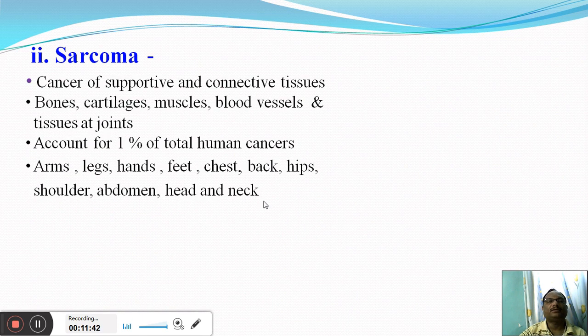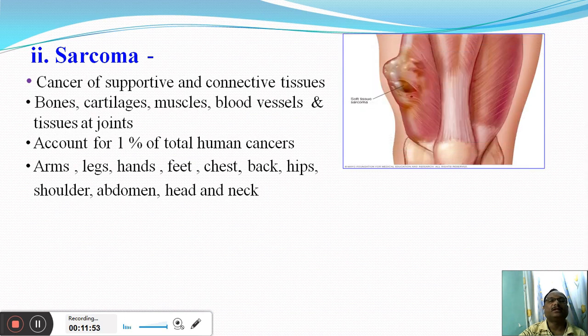The second type of cancer is called sarcoma, and that is on the basis of the types of tissues in which the cancer cells are originating. And sarcoma is nothing but a cancer of the supportive and connective tissues. All of you know, in the body the supportive and connective tissues are mainly associated with the bones, cartilages, muscles, blood vessels, and tissues that are present at the joints. And therefore the cancers associated with these things come under the group of sarcoma type of cancers.